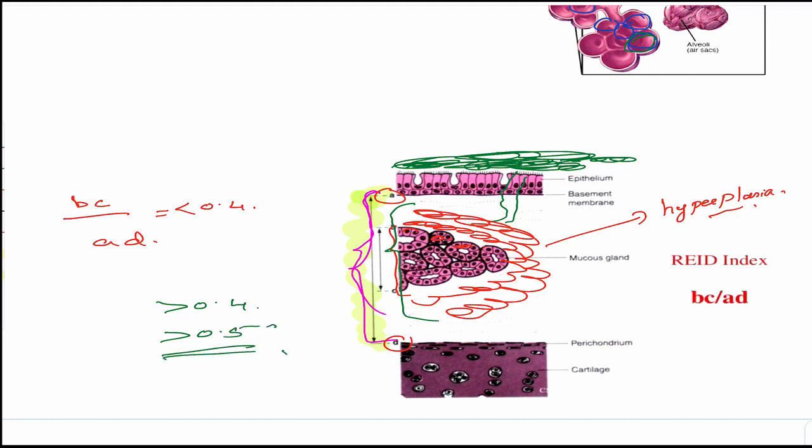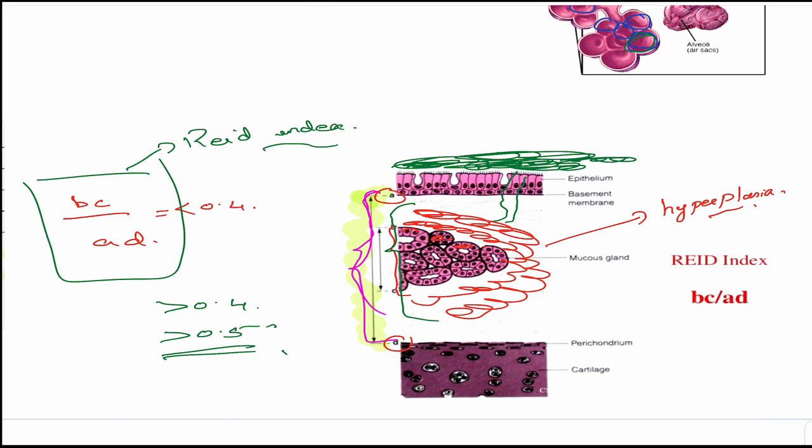This ratio is known by a specific name, Reid index. Reid index is used for the diagnosis of bronchitis. Remember that could be the question. You study everything, what is Reid index and all, and you forget what it is used for. So remember, it's used for chronic bronchitis diagnosis, and it is diagnostic when it is greater than 0.5. Some books say greater than 0.4. Typically, to be very correct, it is greater than 0.5, because 0.4 is normal, slightly increased is no problem, but an increase above 0.5 is definitely diagnostic.